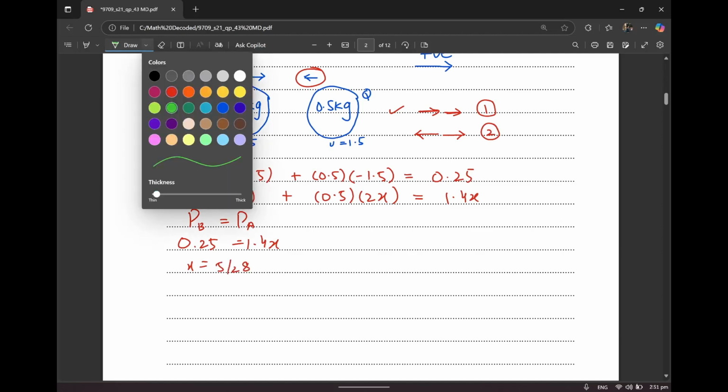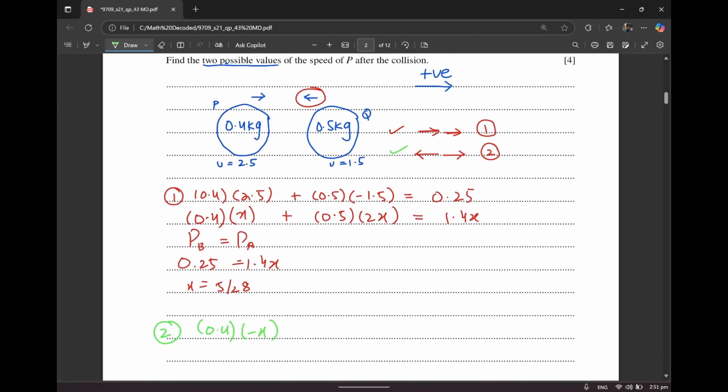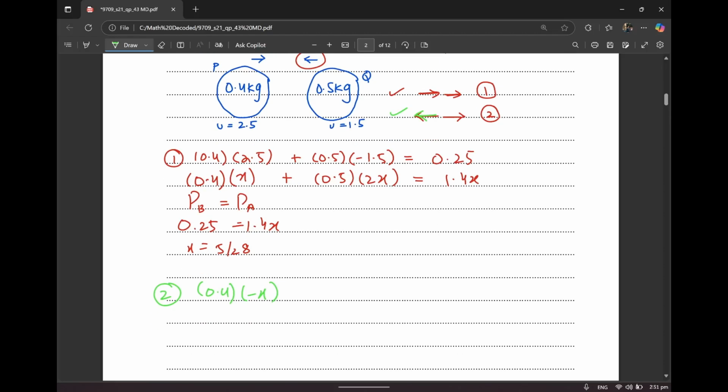Now I'm going to be solving this possibility. So I'm going to say 0.4 into negative x. I've taken negative x because this particle P is moving leftwards now. Plus 0.5 into 2x. 2x is positive because Q is moving right. And this is going to be equal to 0.6x.